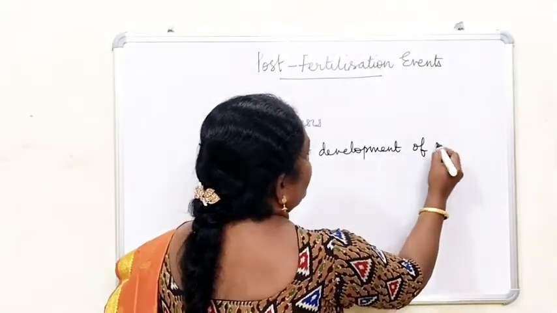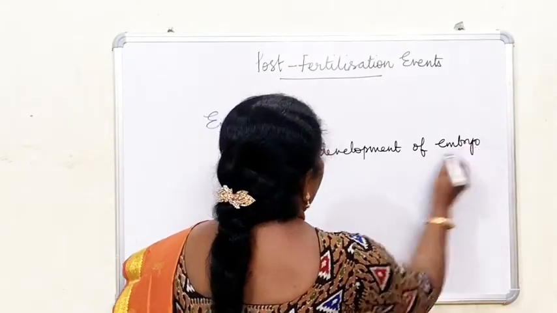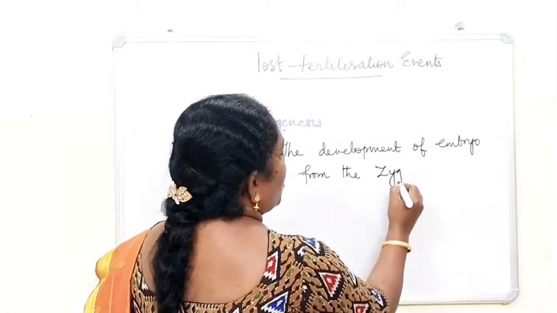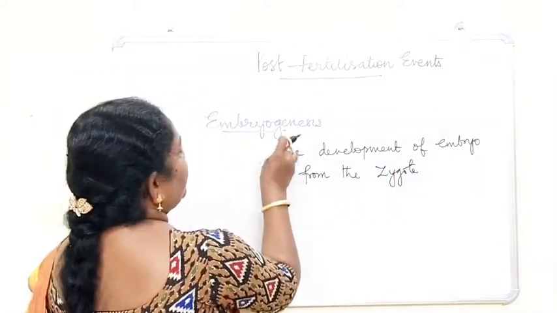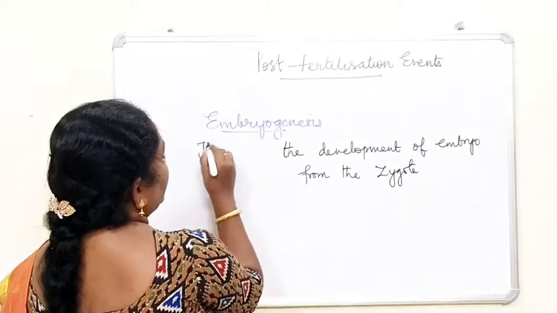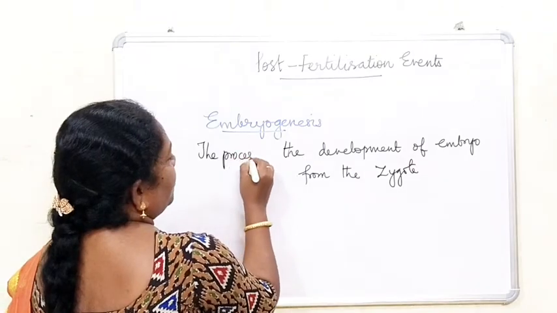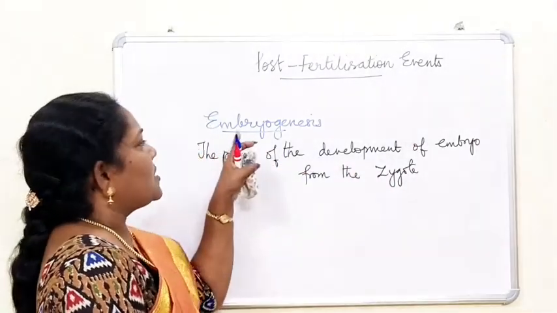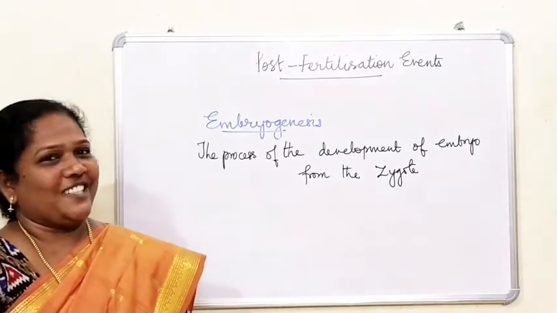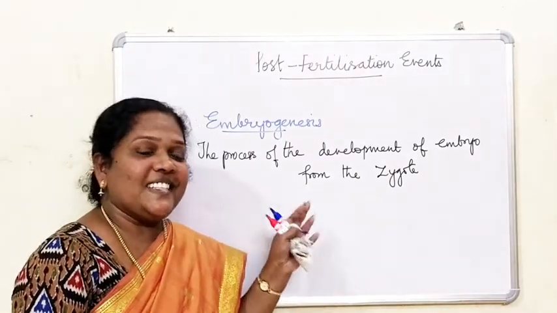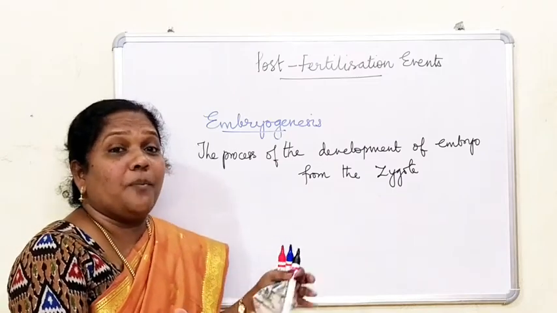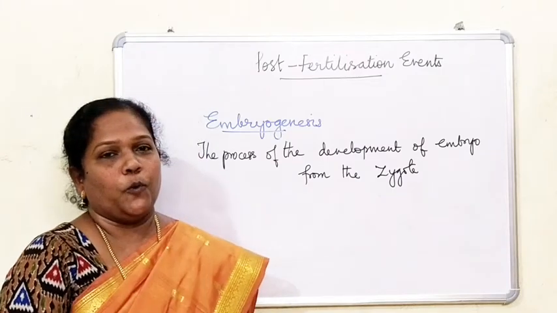The process of the development of the embryo from the zygote is called embryogenesis. Very special about the development of the embryo.